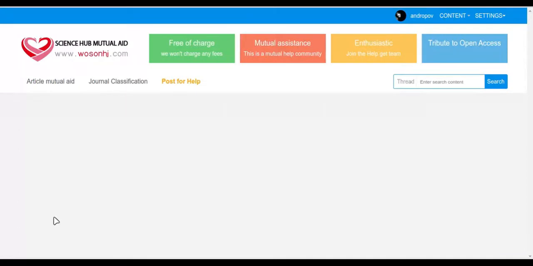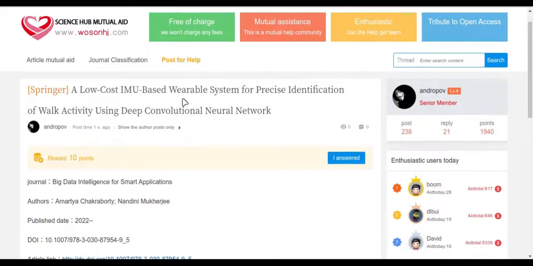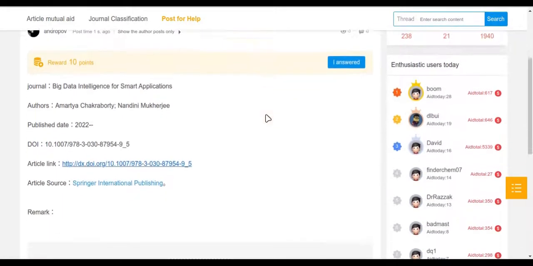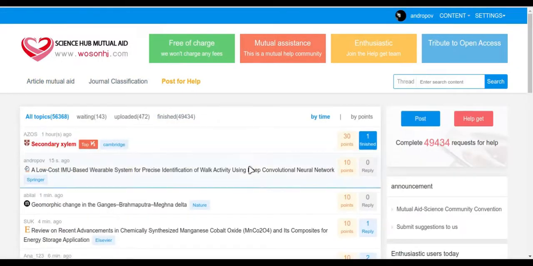On clicking new reward, I am taken back to the post, where you can see that this has been posted now, right? This post has been created. And now if I go back to the article mutual aid, that is the main page, I will find here that is my paper, right? The request that I have posted is now there on the board.